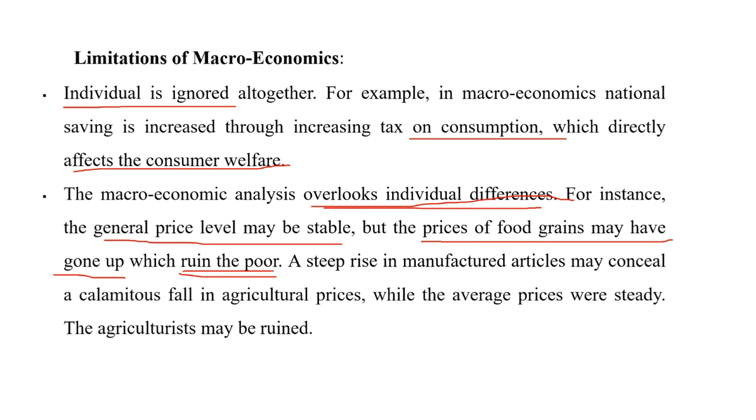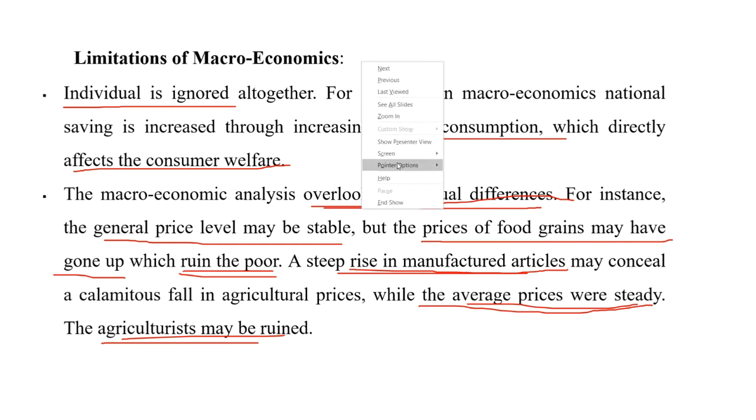In a similar way, a steep rise in the prices of manufactured articles also ruins the agriculturists, whereas average prices are steady and the general price index level is stable.